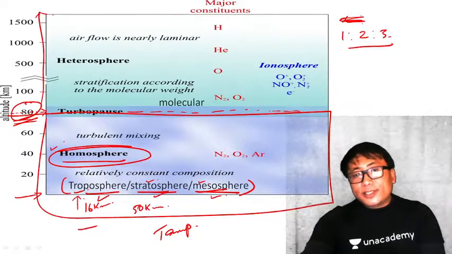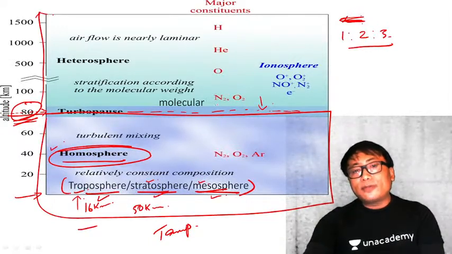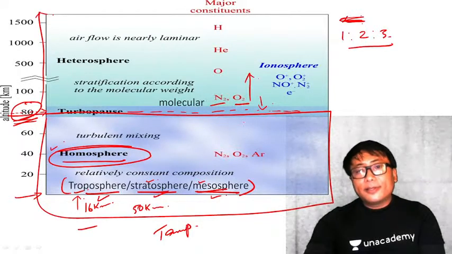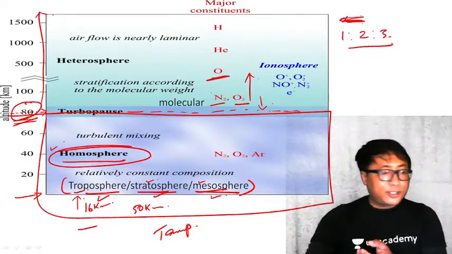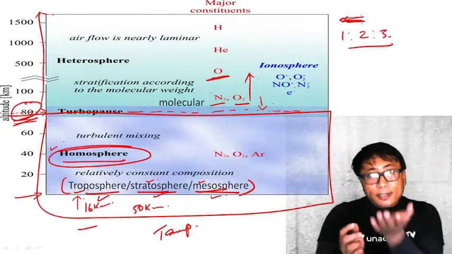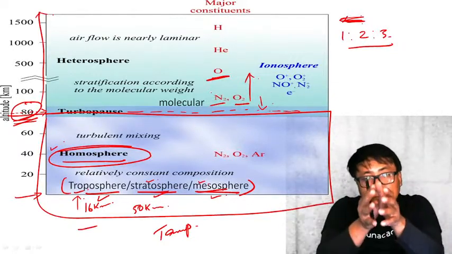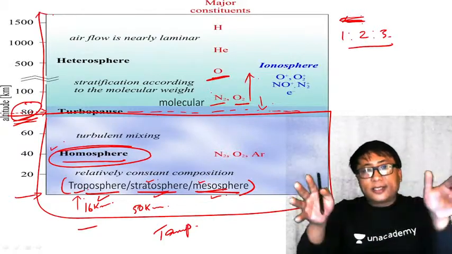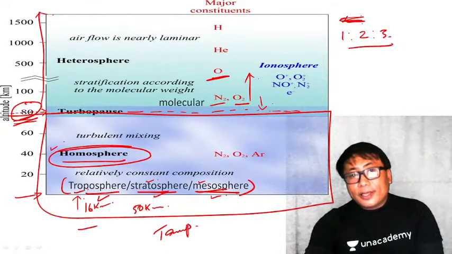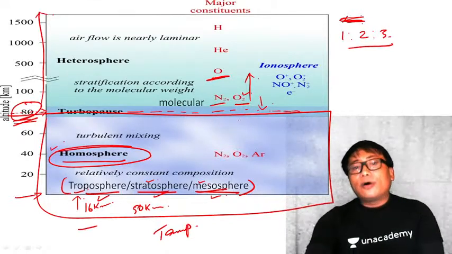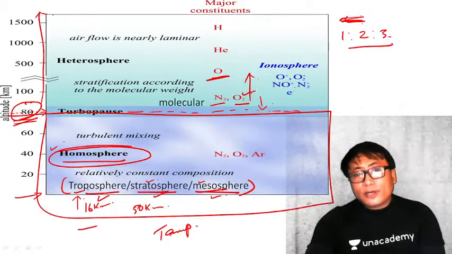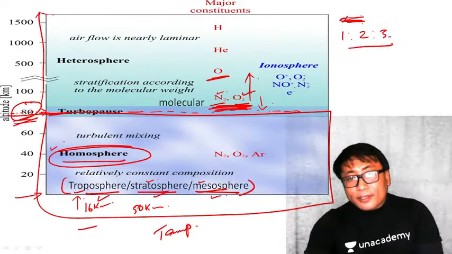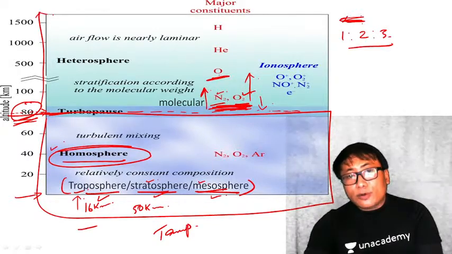On the lower regions, you will find the molecular form of nitrogen and oxygen. Now, if you go up a little bit, then you will find the lighter one, the atomic oxygen. The more you go up, as I told you, the atmosphere becomes more and more diffused. The density becomes less and less. Molecular oxygen and molecular nitrogen are there in the lower region, but the moment I go up, the molecular oxygen will also be absent.